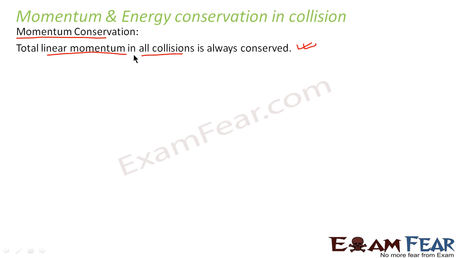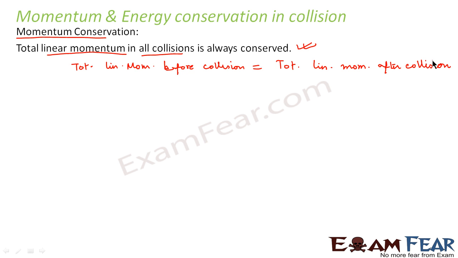That means the total linear momentum before collision is equal to the total linear momentum after collision.